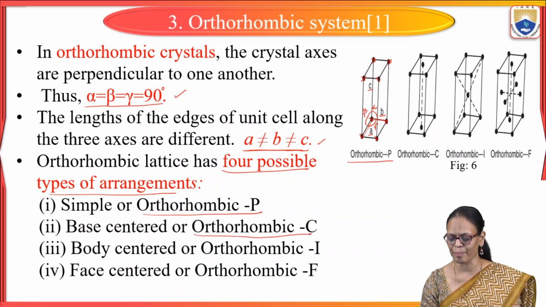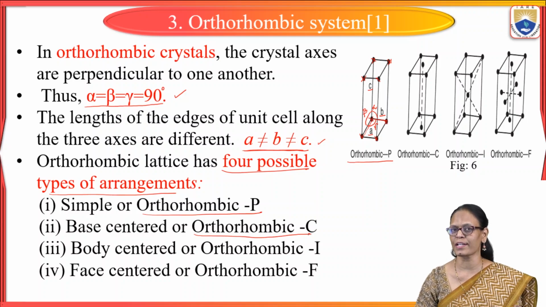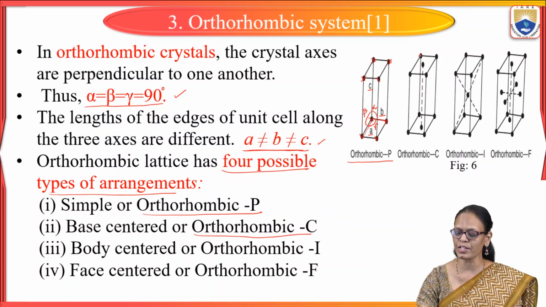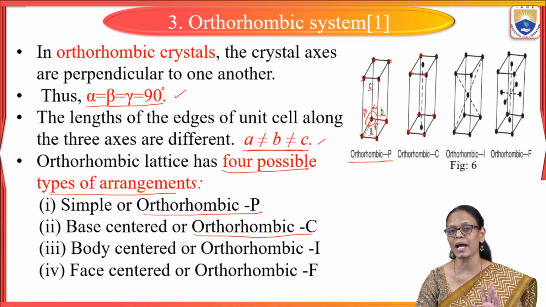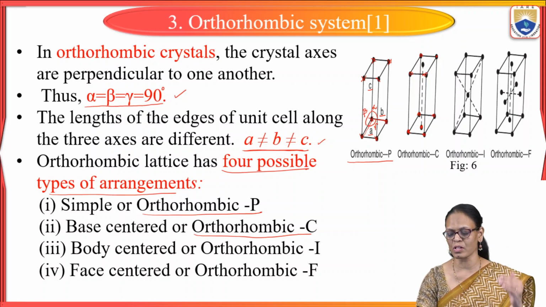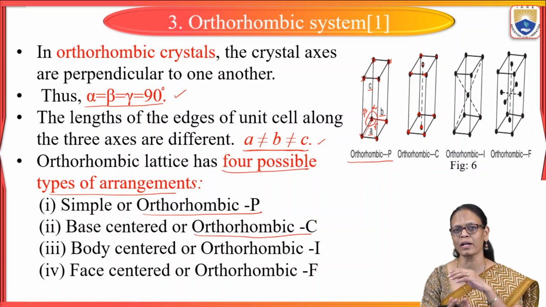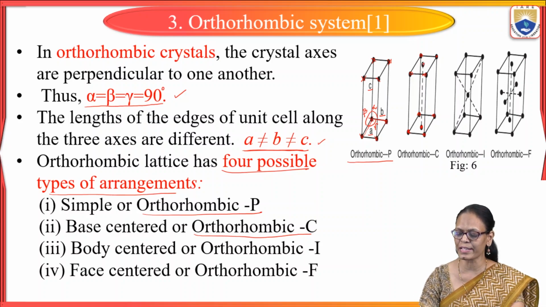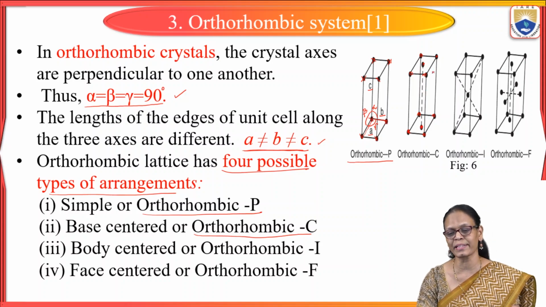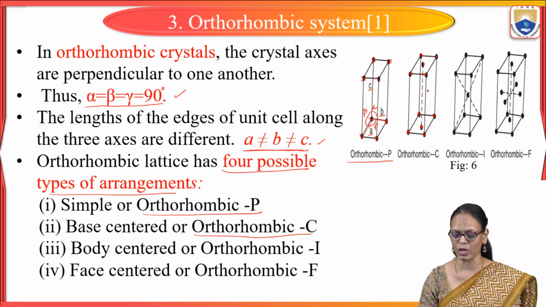Next is orthorhombic C. C we have not discussed till now. What orthorhombic C denotes here is, in addition to the 8 corner atoms, there will be 2 atoms at the base. This is one base and the top face is also called base. If you are putting the cube upside down, then the bottom will become the top. So we call this top and this one, both are bases. If there are atoms at these 2 positions, then we call it as orthorhombic C.